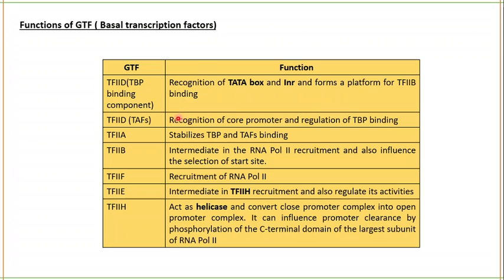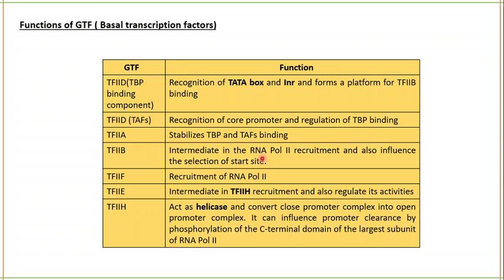So after TF2D, which provides a platform for transcription factor 2B, but before it, transcription factor 2A will come there and stabilize the TATA binding protein and TBP associated factors. Then there will be the entry of transcription factor 2B, which will act as an intermediate in the RNA polymerase 2 recruitment, and it can also influence the selection of the start site.